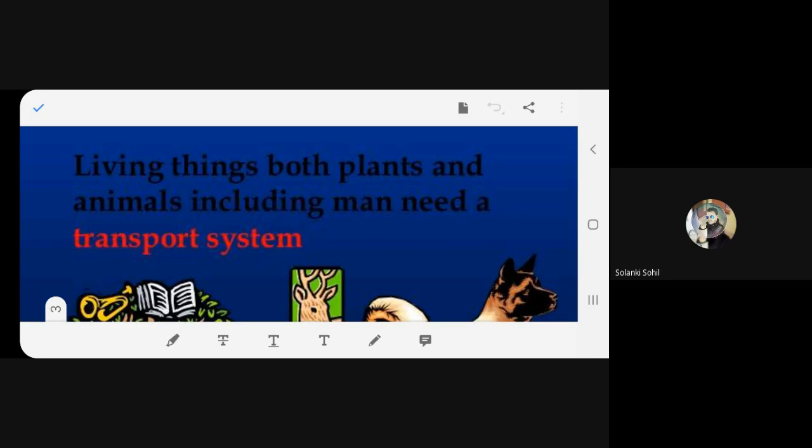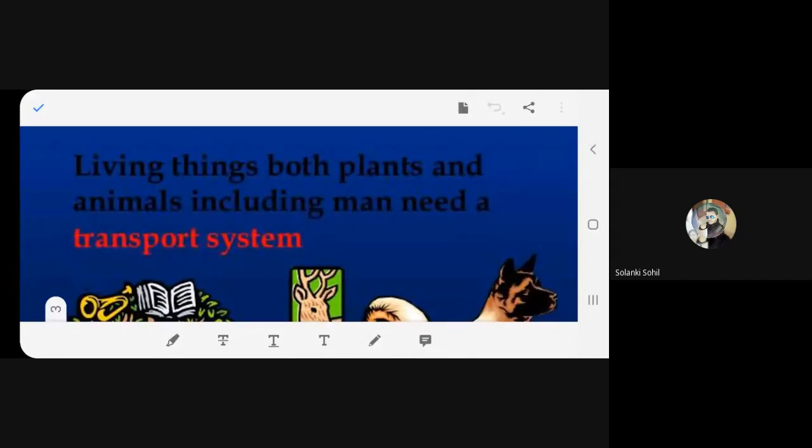Fine. So we know that the living creatures observed on earth comprise plants, animals, microorganisms, and in that human beings are also included. All of us need a transport system. Ma'am, how do animals need transportation? I will show you. Just be with me for a while and I will show you. Human beings are included in animals, Sweta. We are not included in plants. If we have the circulatory system, the transportation system, even animals have the same system, isn't it? Because we come in animals.